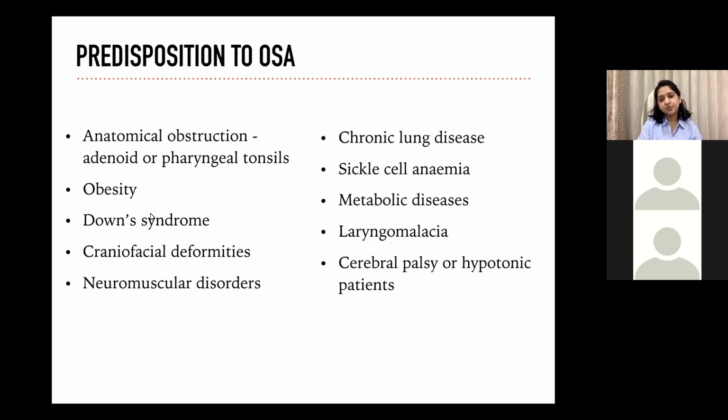Which children are predisposed to OSA? Children with anatomical obstruction like adenoid or tonsillar hypertrophy, obesity, children with Down syndrome or other neurological disorders leading to hypotonia or neuromuscular disorders, children with craniofacial deformities, chronic lung disease, sickle cell anemia, metabolic diseases, or laryngomalacia.